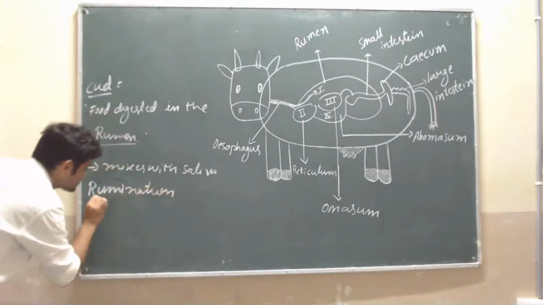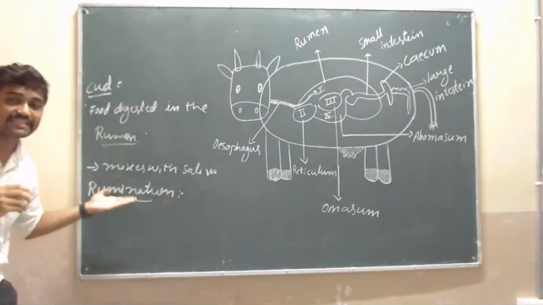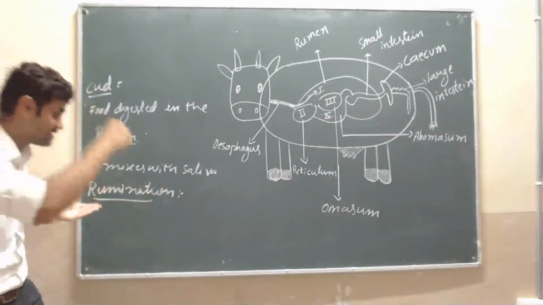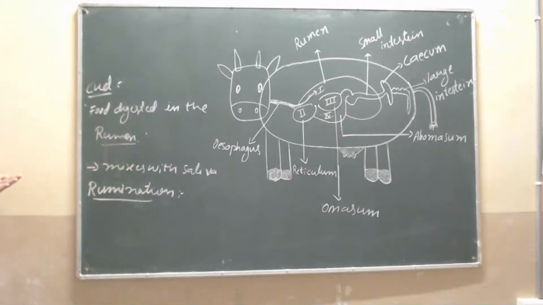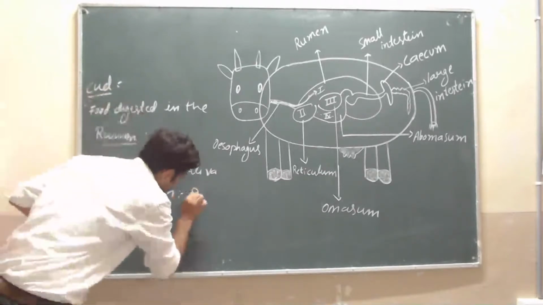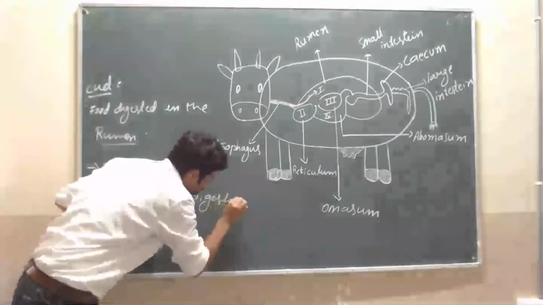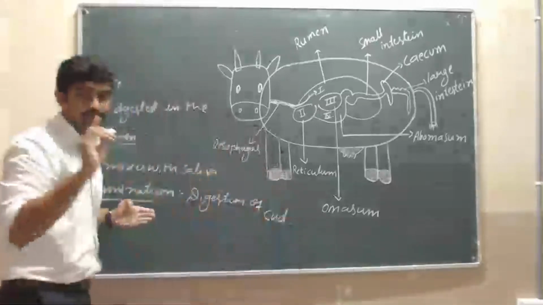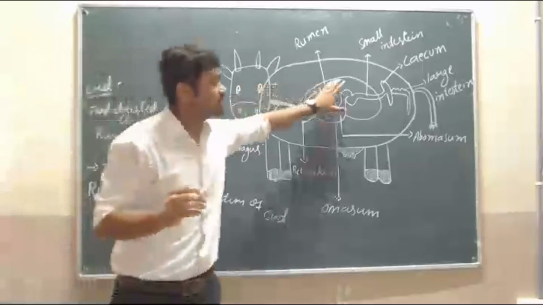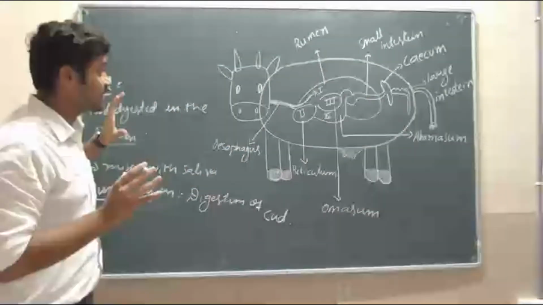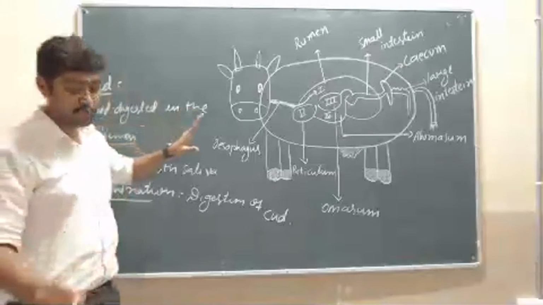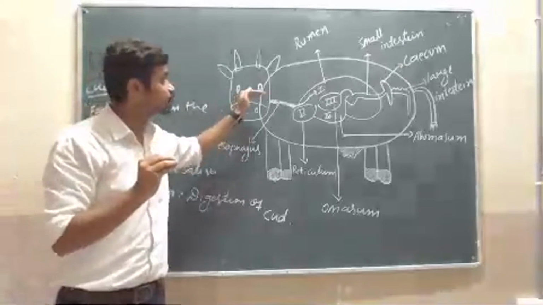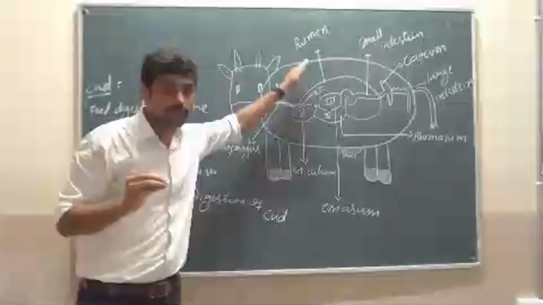It is an easy process, you just have to understand it. What is rumination? The cud is digested, or we can say the digestion of cud. The most important chamber is the first chamber. Let me explain one more time. First the food is chewed a little and quickly swallowed, and it enters the rumen.